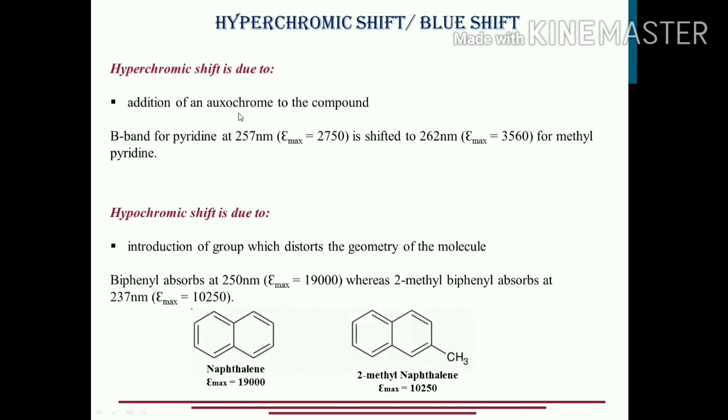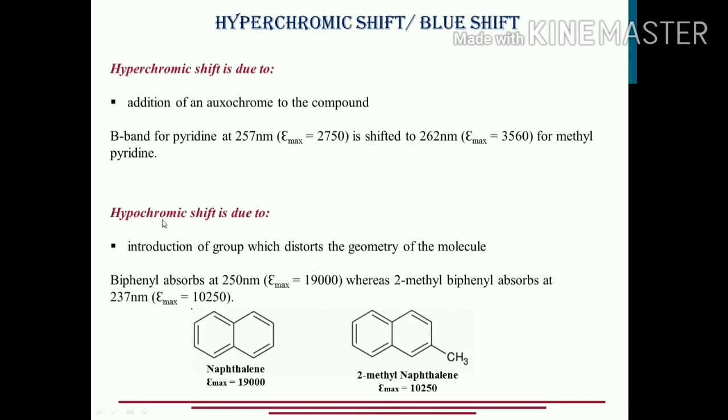Hyperchromic shift occurs when an auxochrome is added to a molecule. Actually, the epsilon value is 750 for pyridine, and it is 3560 after the addition. It has increased. The coefficient of extinction has increased. When a methyl group is added to the pyridine, it has increased, with a slight shift of the lambda max also. Why? Because a methyl group is added. That is why the auxochrome is added over here.